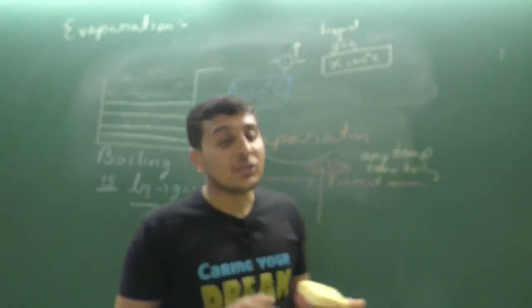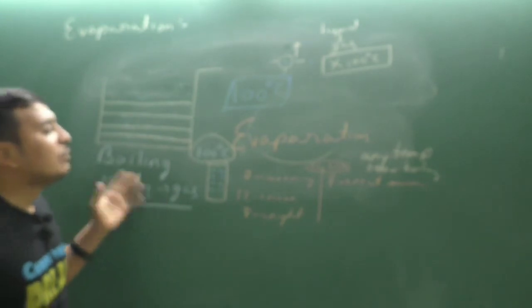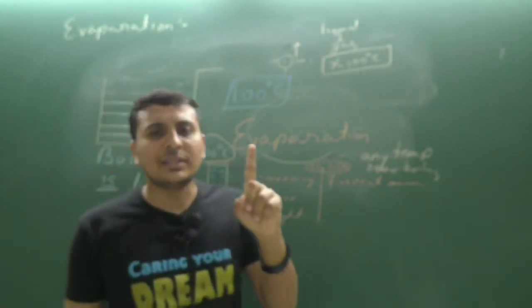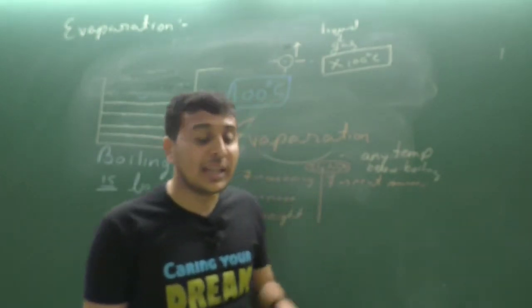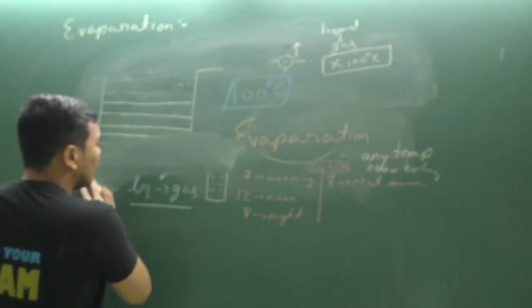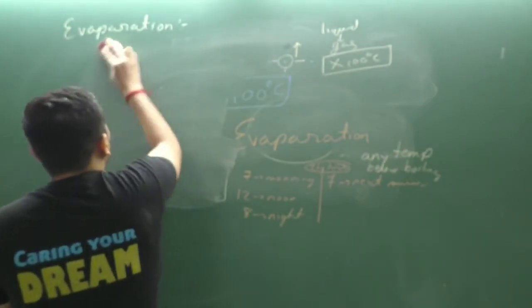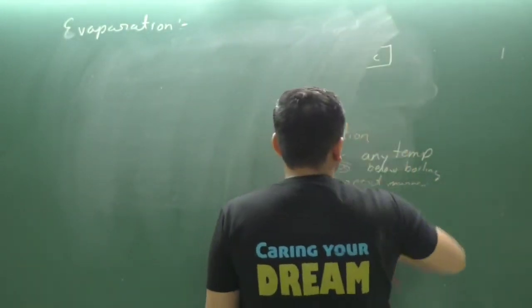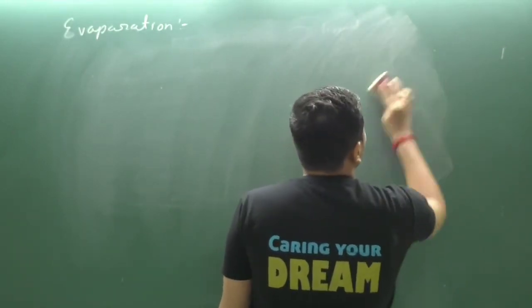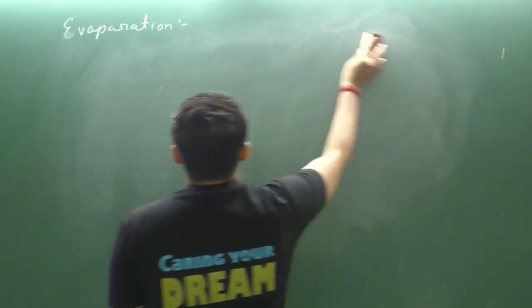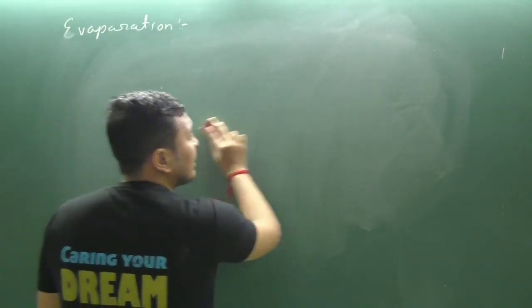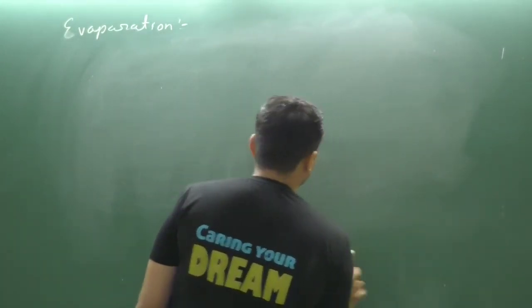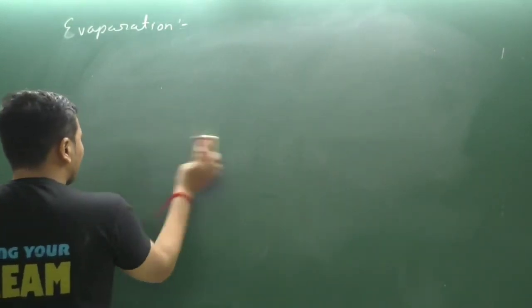Clear? Getting it? So it is a very simple process here. What do we mean by evaporation? Let us finally discuss one simple thing, that is the difference between boiling and evaporation. So what is boiling again? Remember, what do we mean by boiling, beta? Boiling is a bulk phenomenon. Thoroughly the whole sea, whole water, each and everything present in the water on the earth will be converted into gas within a fraction of a second at 100 degrees Celsius. Then it is boiling. Clear?